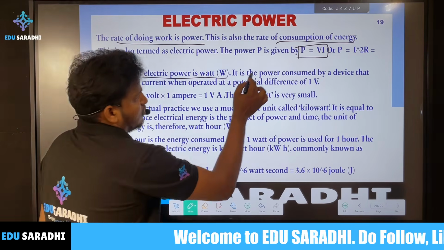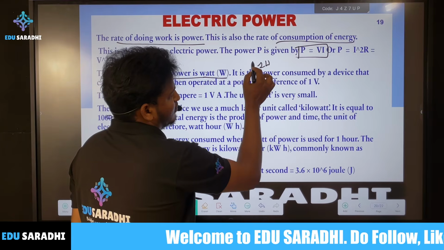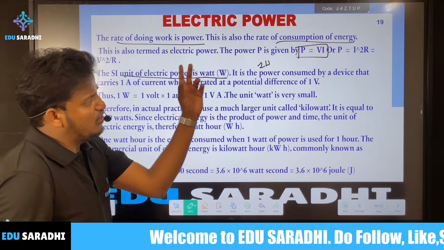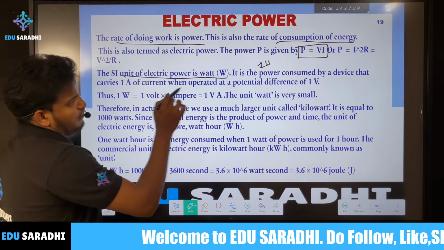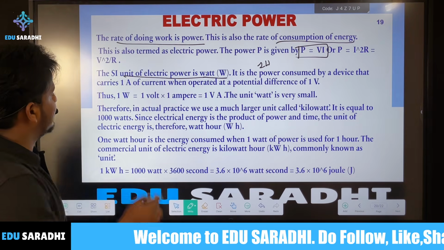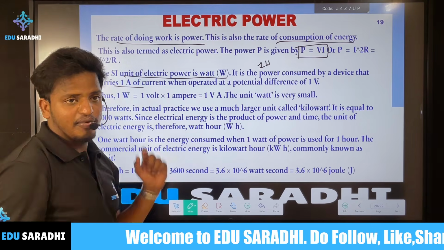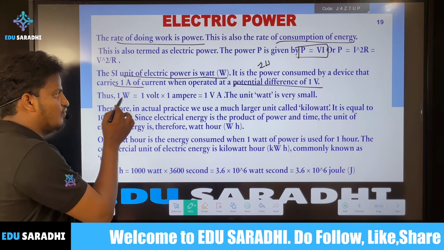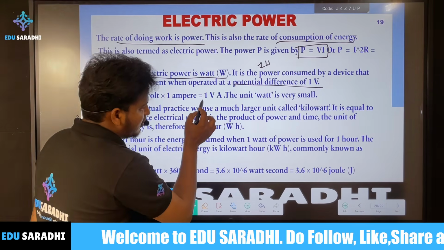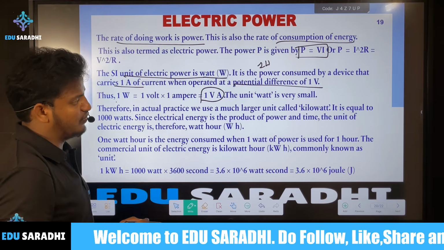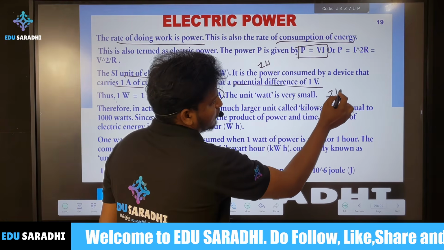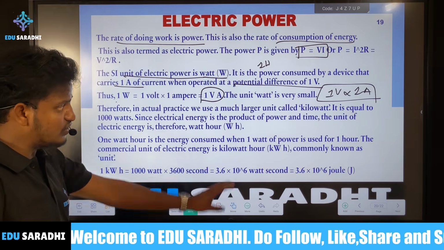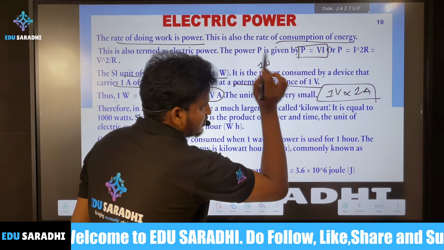If they ask you to define 1 watt of electric power, you write: the power consumed by a device that carries 1 ampere of current when operated at a potential difference of 1 volt. So 1 watt is 1 volt into 1 ampere. Actually this is a very small unit, so we avoid using it in practice.